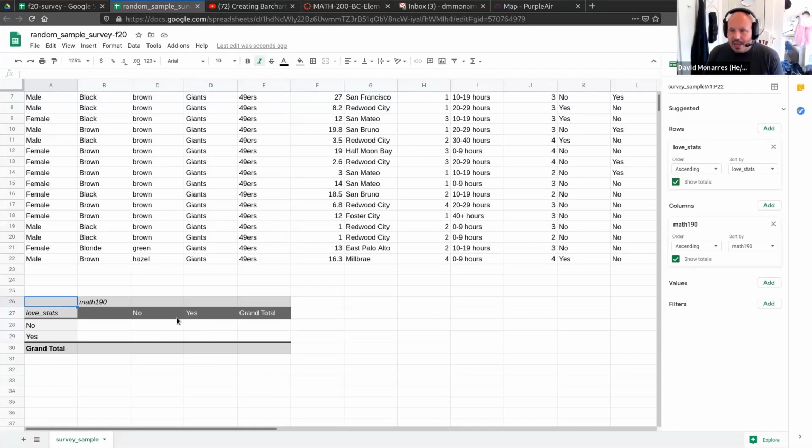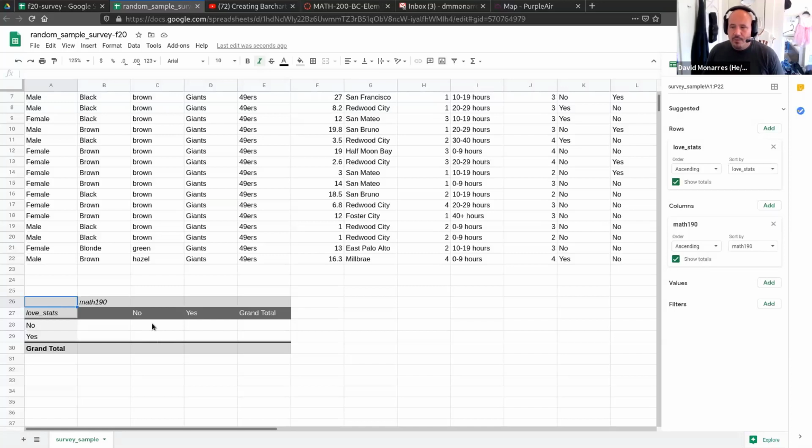Basically what we have here in these four little boxes, these four little responses, and there's actually one blank, partially because one student didn't respond. So that's why there's the blank right there. What you're seeing right here is basically all the possible combinations of taking Math 190 and loving stats.